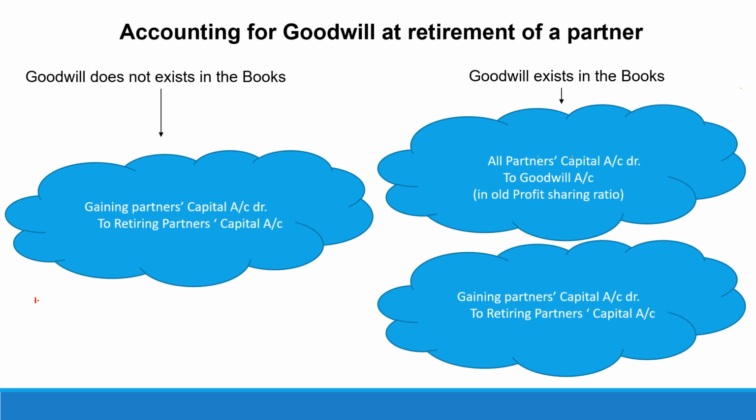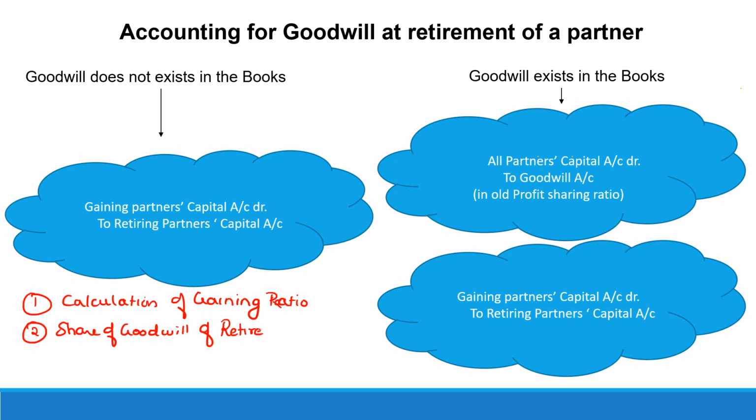So the first step would be calculation of the gaining ratio to see who are the partners who are gaining on retirement of the partner, because those partners are going to be compensating the retiring partner. They would be giving the goodwill in their gaining ratio. Second, we will compute the share of goodwill of the retiring partner.